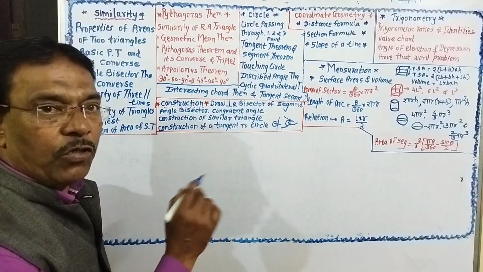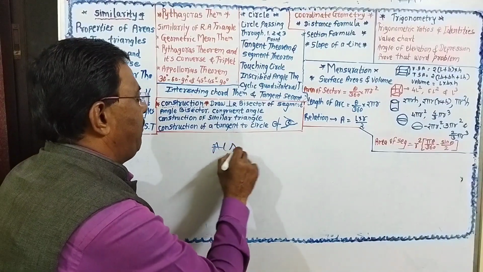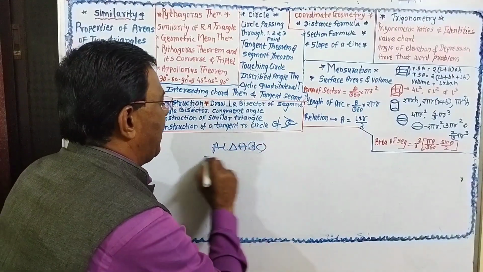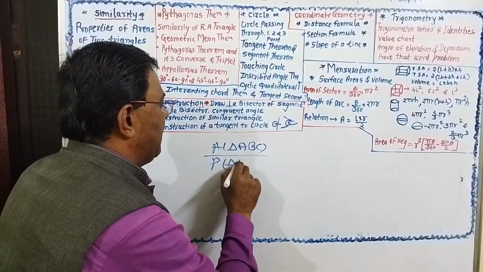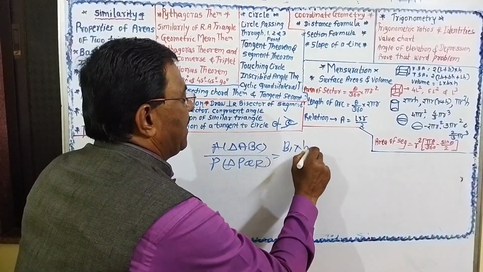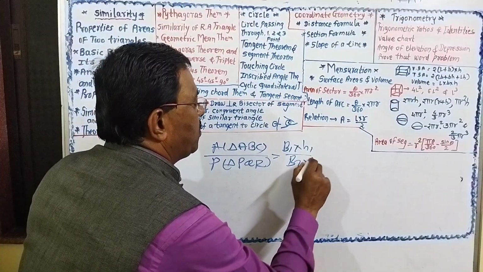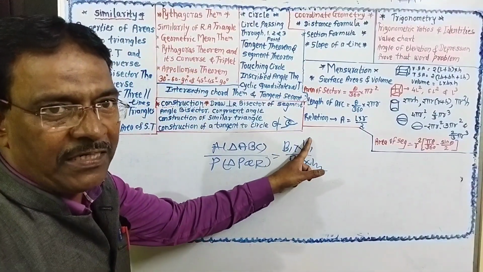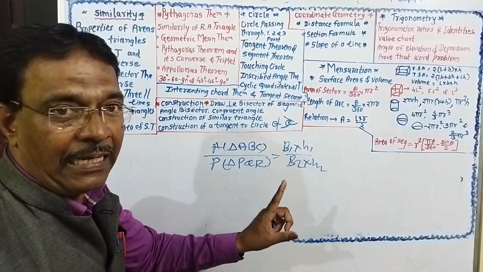So there will be a question on this: area of triangle ABC upon area of triangle PQR is equal to base 1 into H1 upon base 2 into H2. Base into height of the first triangle upon base into height of the second triangle.